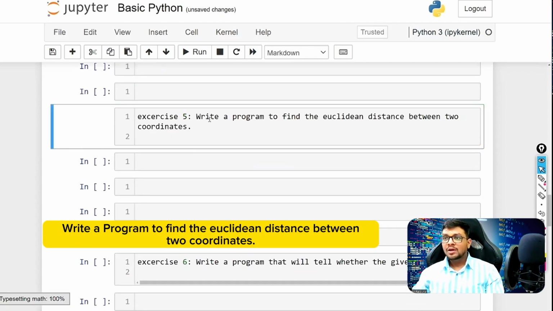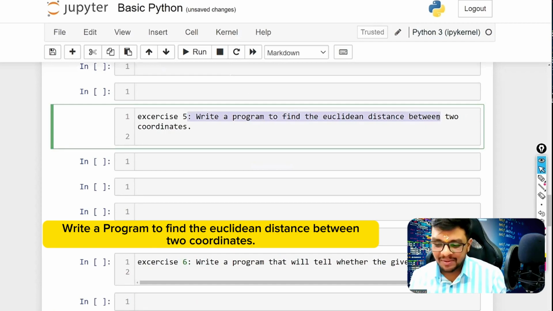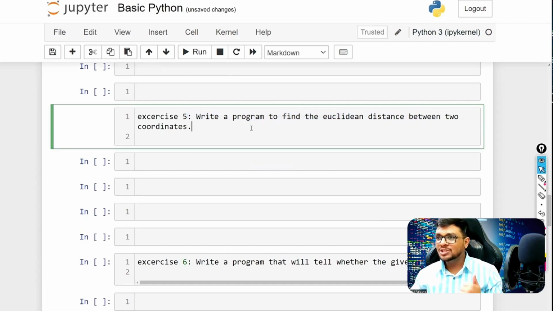Now, write a program to find the Euclidean distance between 2 coordinates. This is a very cool mathematical question. If you know about Euclidean distance, very good. If you don't know about it, in short, I will explain that.